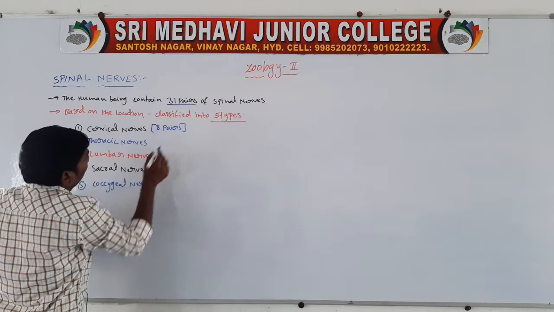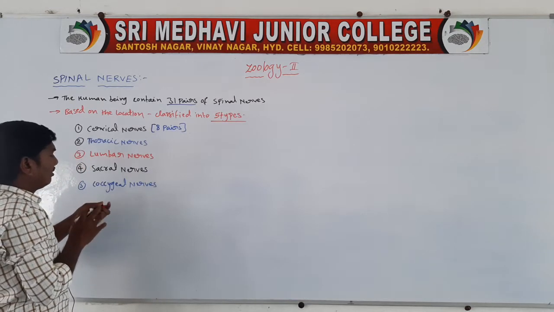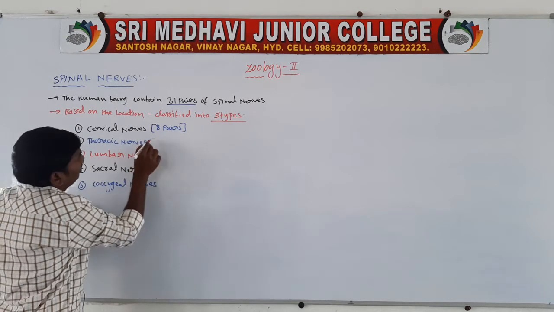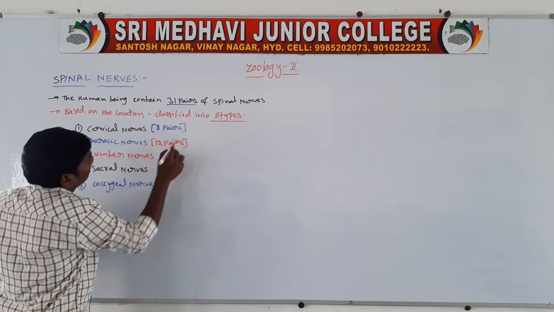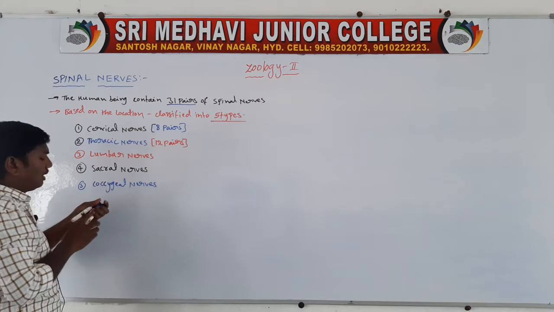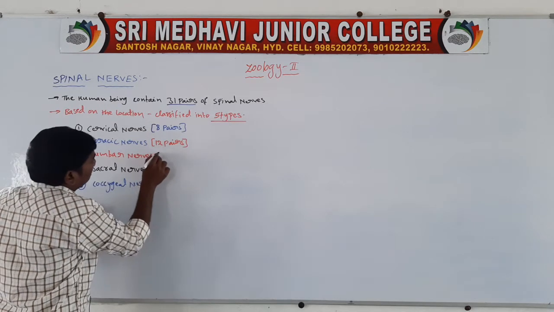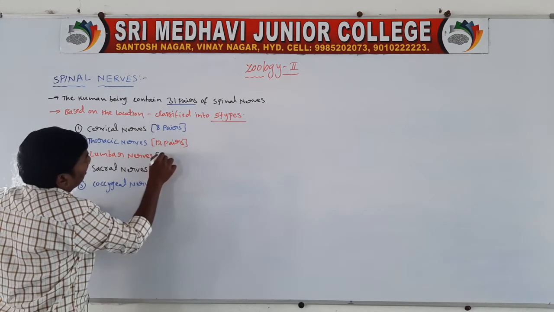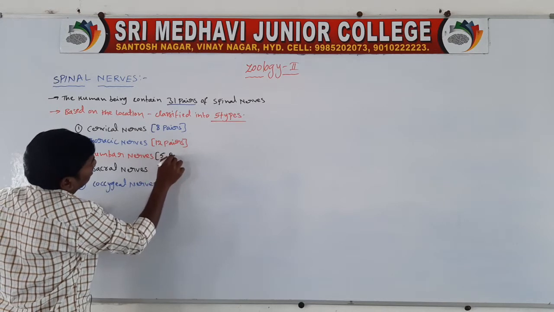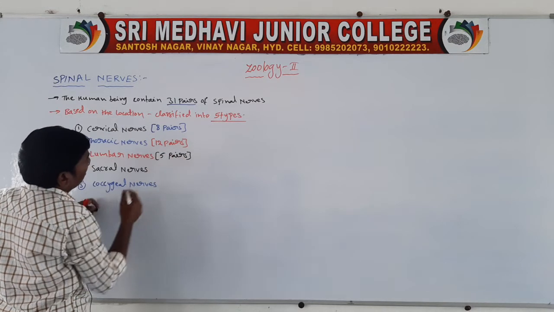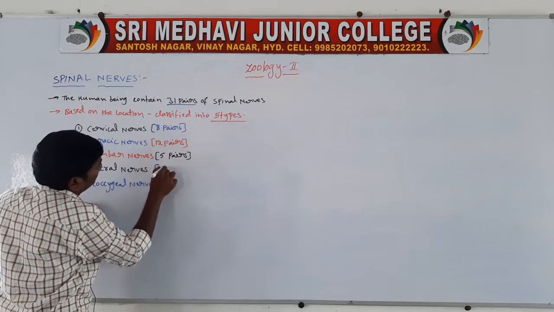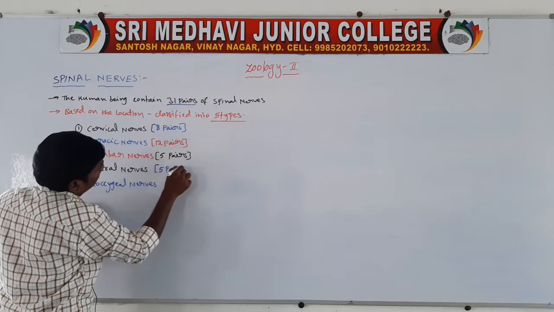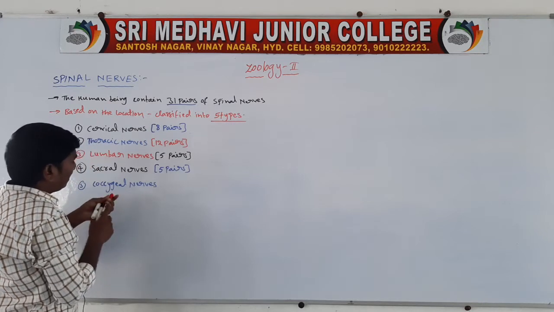Next one, thoracic nerves, 12 pairs. Next one, lumbar nerves, 5 pairs. Next one, sacral nerves, 5 pairs. Next one, coccygeal nerve, 1 pair.